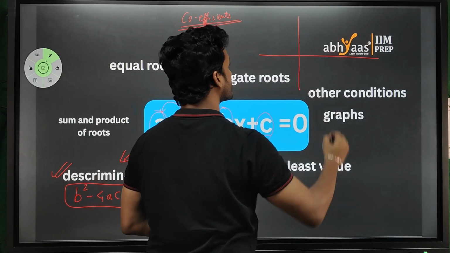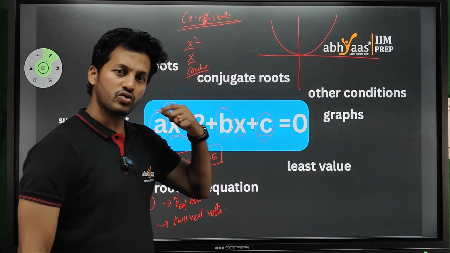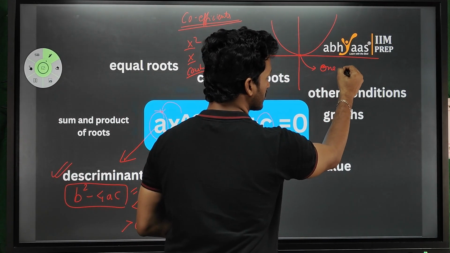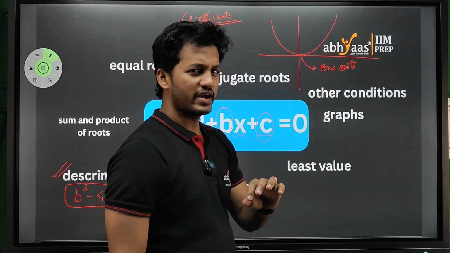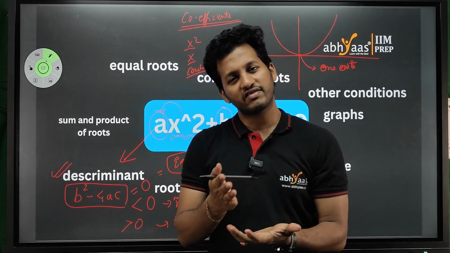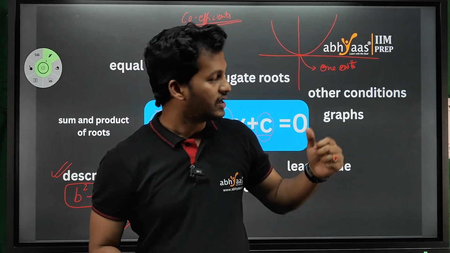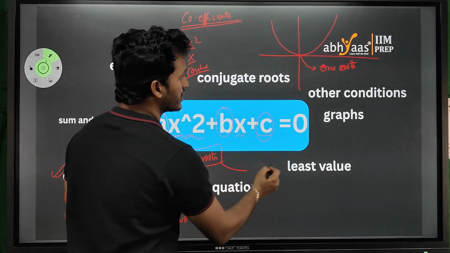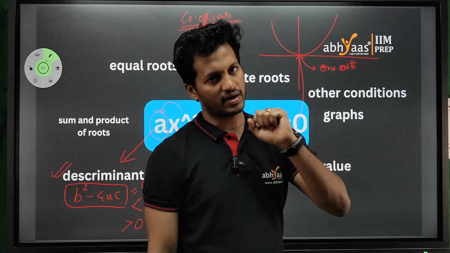So in a graph, if it touches at only one point, then it means only one root. Okay, but for a quadratic equation, as I said, a parabola's equation is nothing but a quadratic equation. Does a quadratic equation have only one root? No, not at all. It will have two roots, but both will be equal. That is called one root. That means if b square minus 4ac equals 0, you will get equal roots, and equal roots mean touching the graph. The graph is touching the x-axis at only one point.